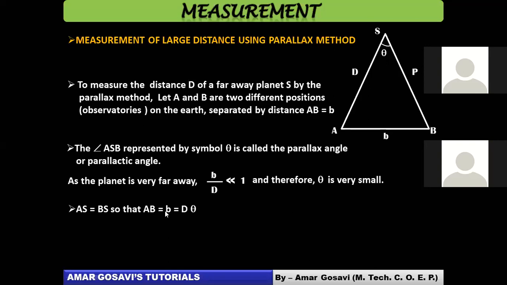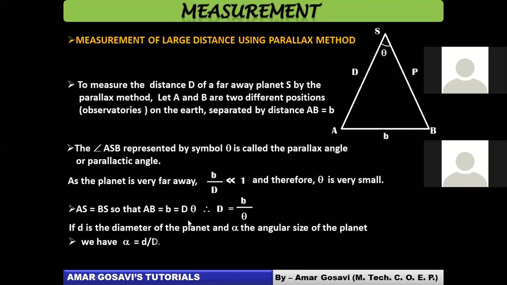So you can write b is equal to d theta. The arc length formula we used in circles in geometry will help here too. So you know theta, you know b, can you find out d? Yes, d will be given by b by theta. So indirectly you can measure larger distances using the parallax method.